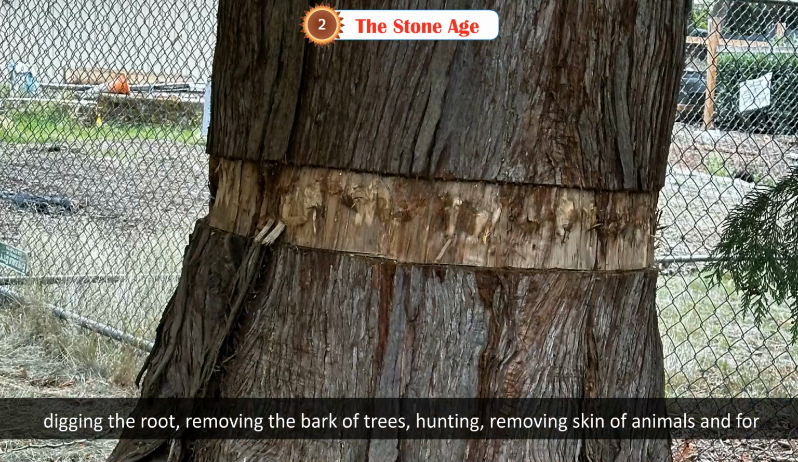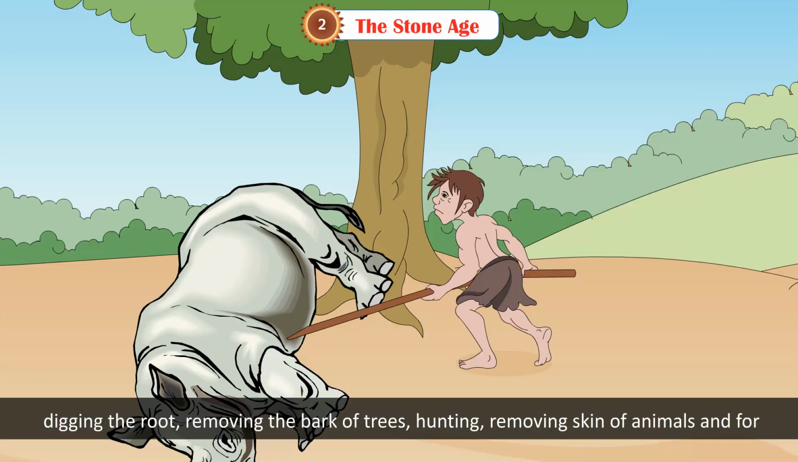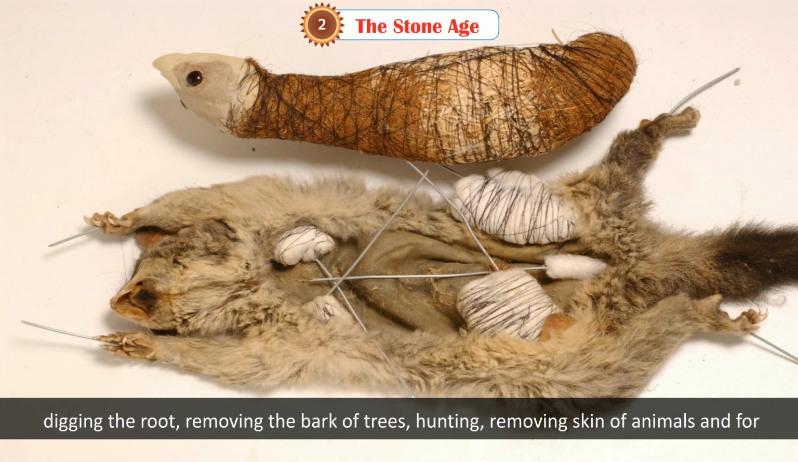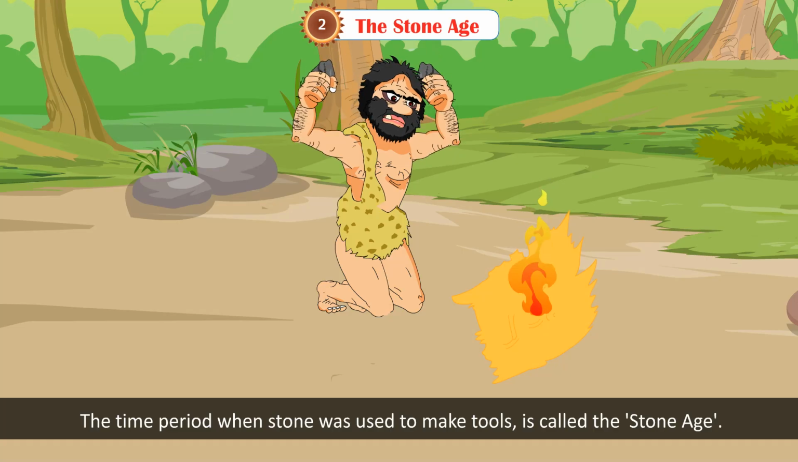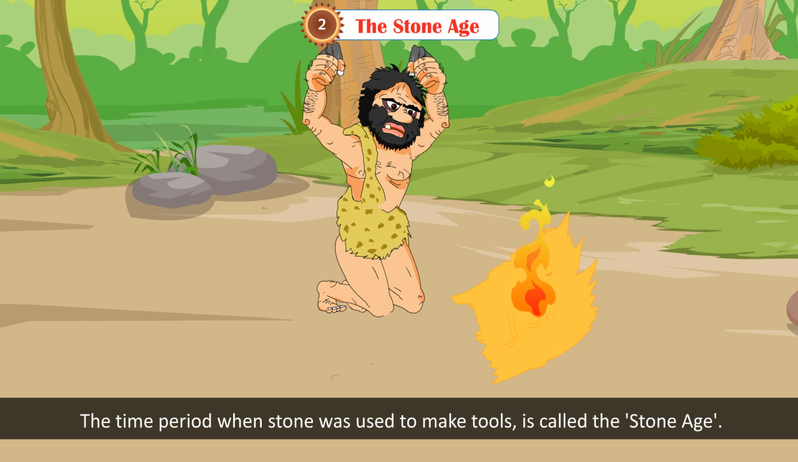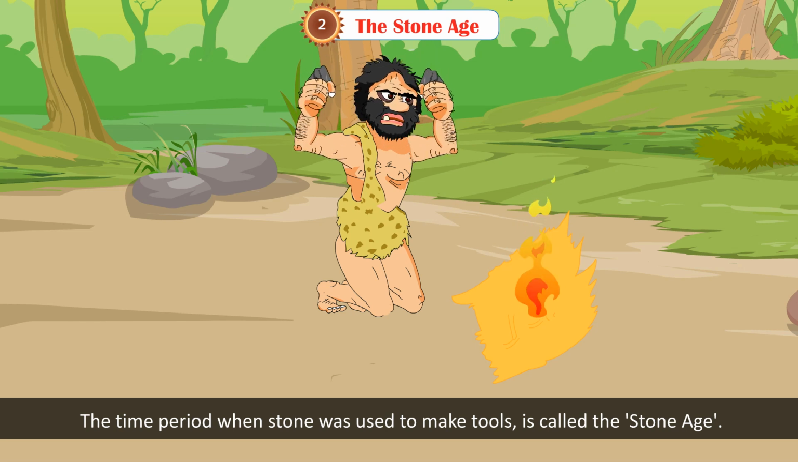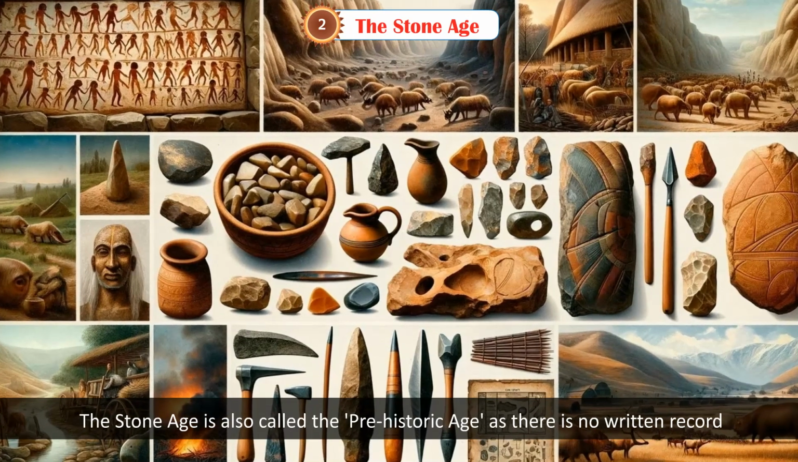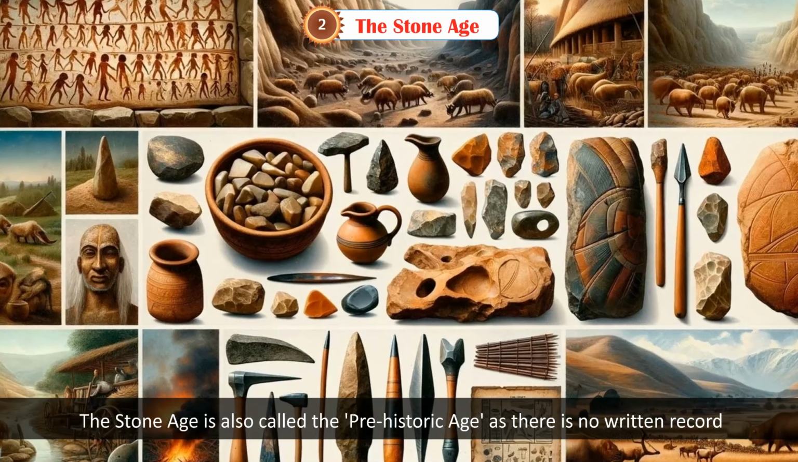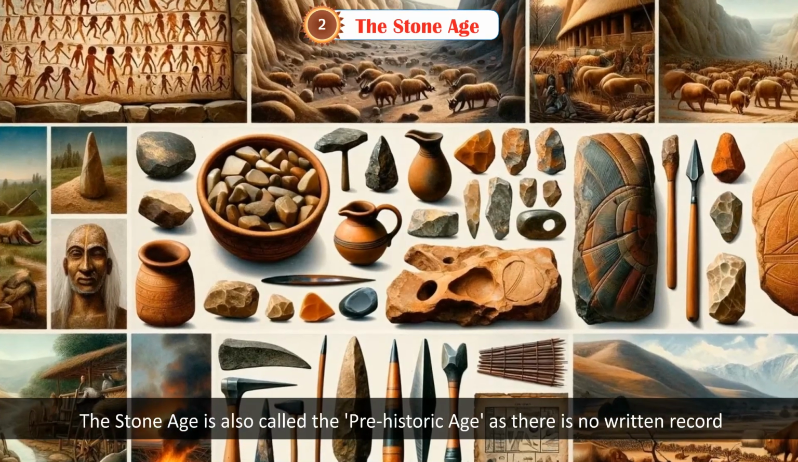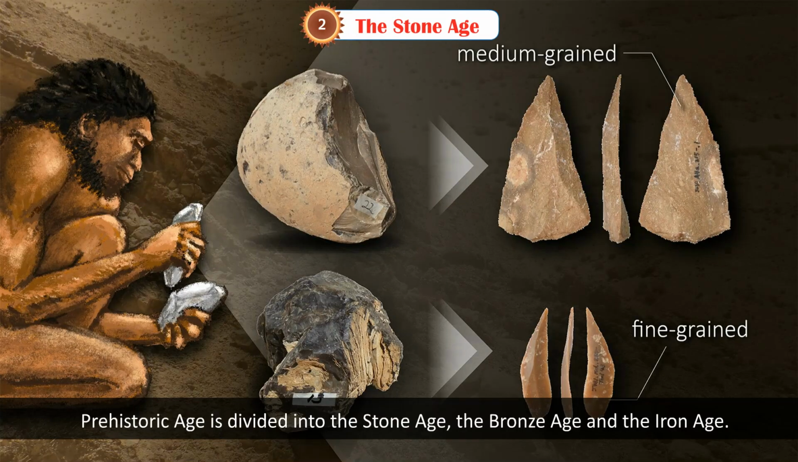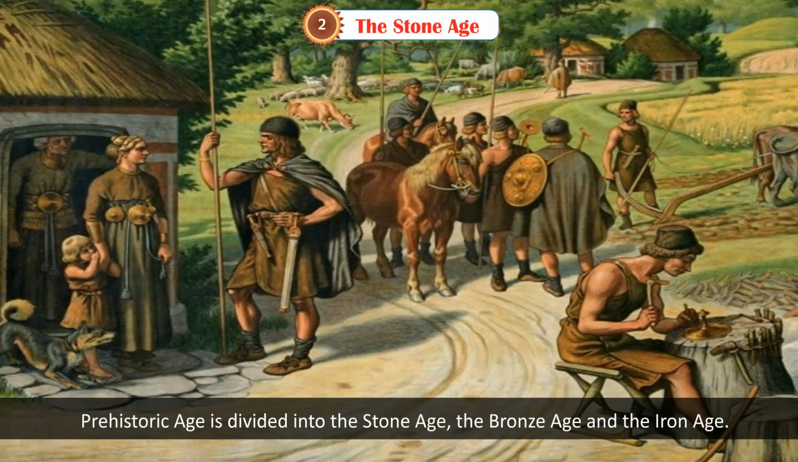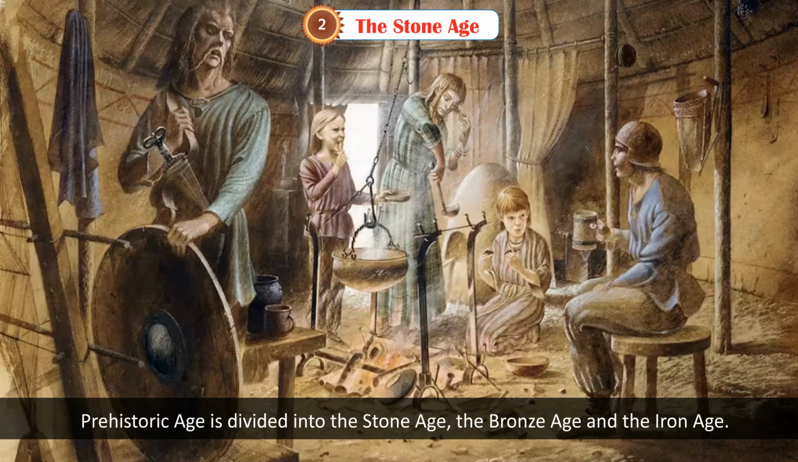root, removing the bark of the trees, hunting, removing skin of animals, and for cutting too. The time period when stone was used to make the tools is called the Stone Age. The Stone Age is also called the Prehistoric Age, as there is no written record of this period. Prehistoric Age is divided into Stone Age, Bronze Age, and the Iron Age.